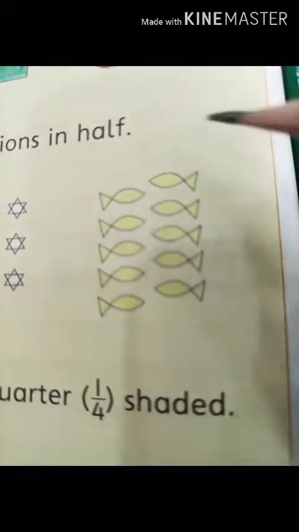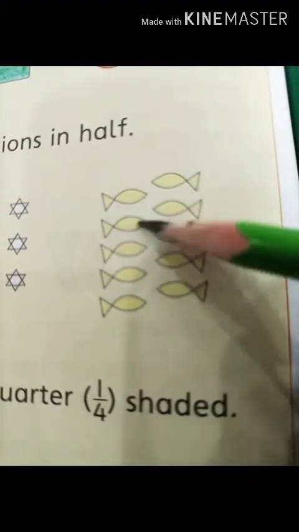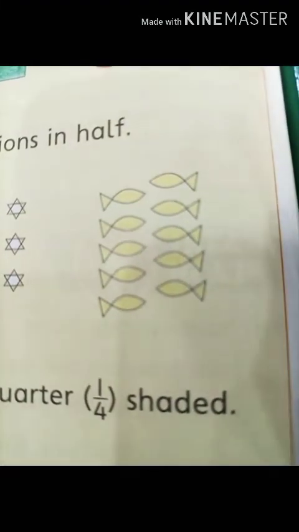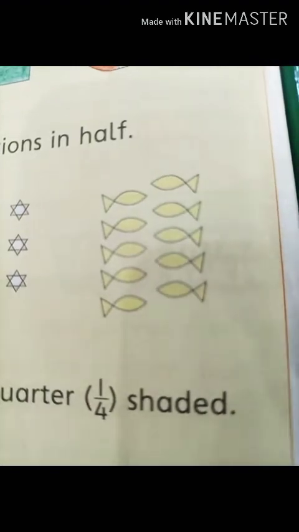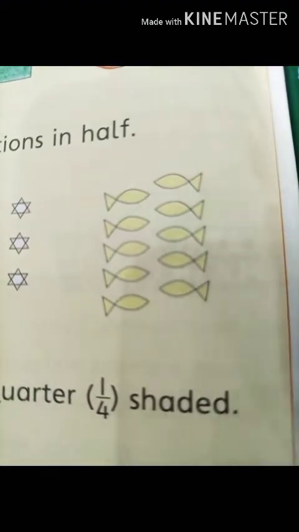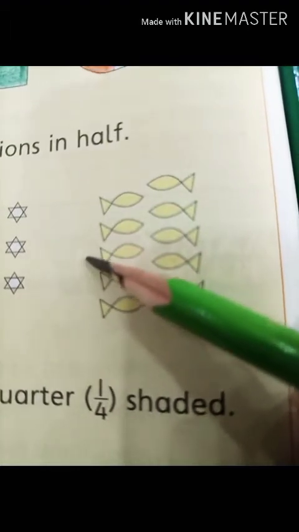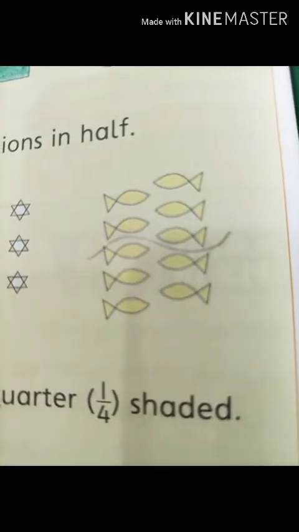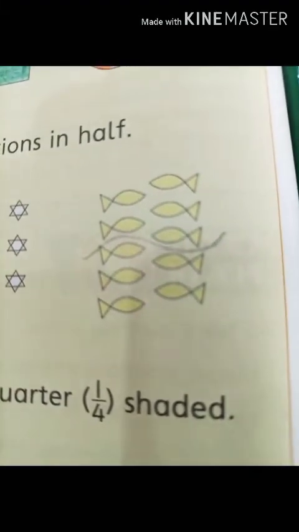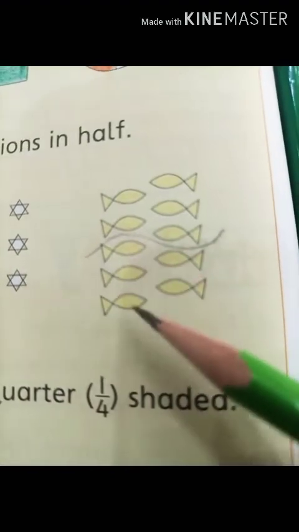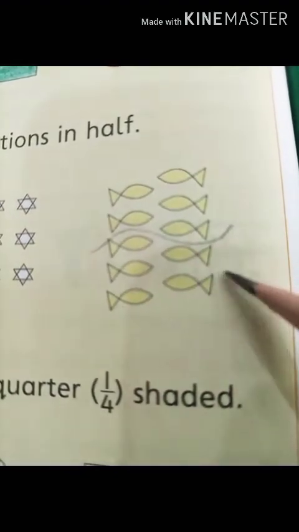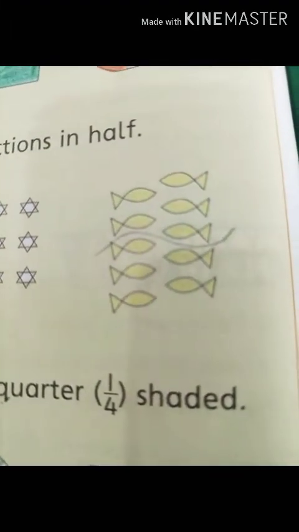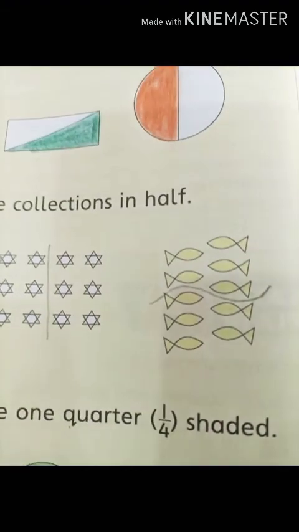Now students, here I have 1, 2, 3, 4, 5, 6, 7, 8, 9 and 10 fishes. You can divide it in such a way that in each half there should be 5 fishes. Now students, here I am drawing a line in such a way. Now students, can you count the fish in each half? Yes. 1, 2, 3, 4 and 5. Here I have 5 fish. 1, 2, 3, 4 and 5. Here I also have 5 fish, which means that we have divided them into halves.